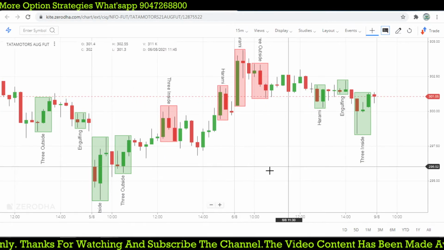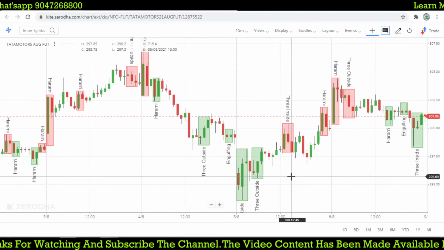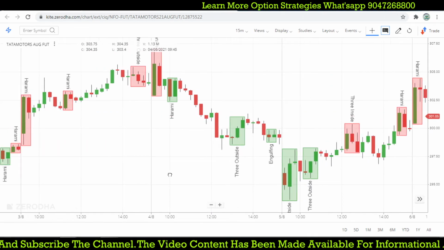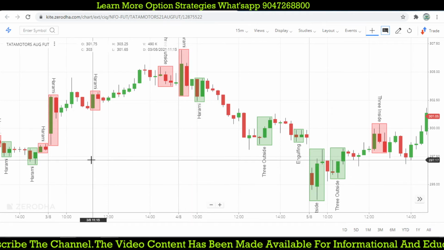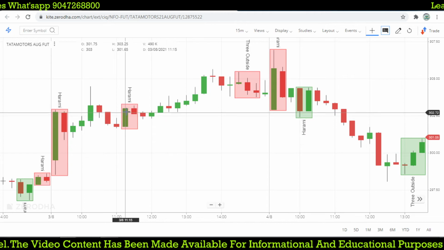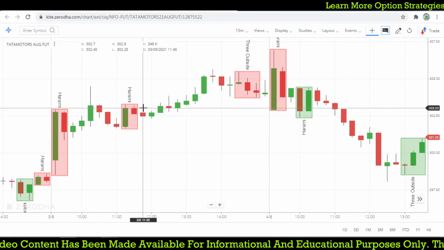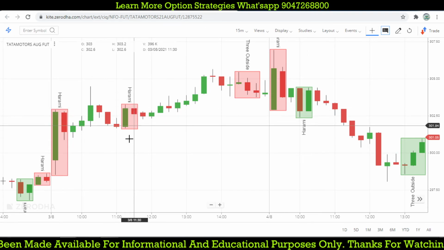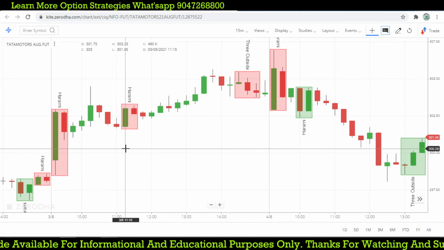Now you understand what I'm discussing. On daily charts we are doing some trades, and the Harami candlestick pattern which forms at a higher level and lower level will give you a good return. Let's see, this looks somewhat good, but that high was a little bit higher. If it is inside between, even this was a more powerful Harami candle.